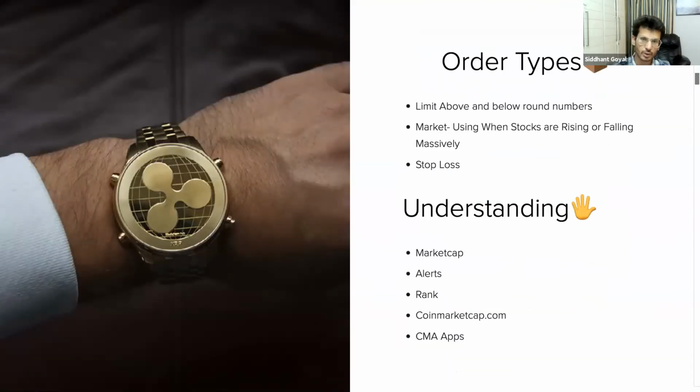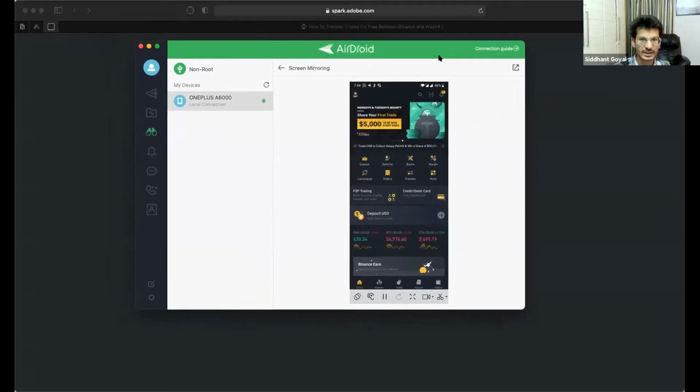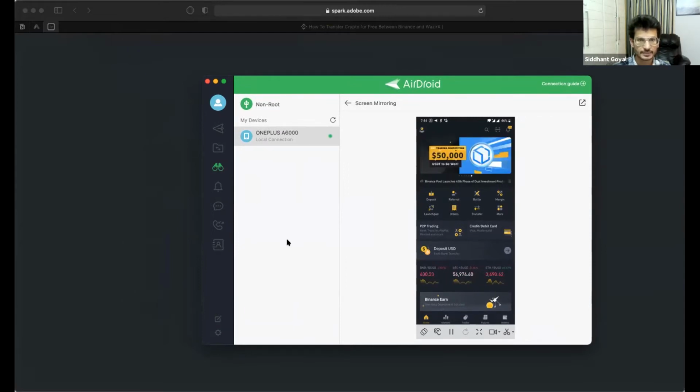Today we'll be talking about what limit orders are, how you can place orders, and what happens when the market falls and rises, and we'll be understanding the complete methodology of the Binance app. I'll take you to the screen now, and I hope you can see it. This is the Binance interface, and let's try to understand.